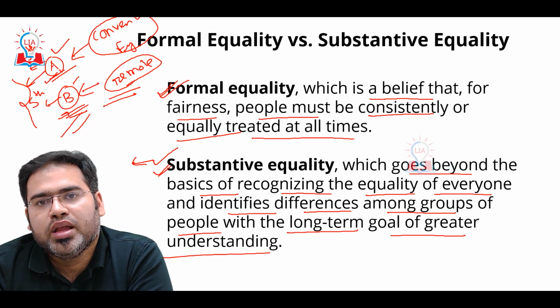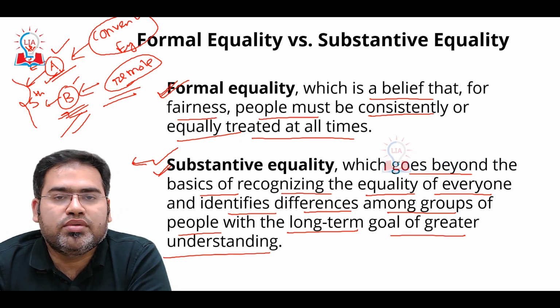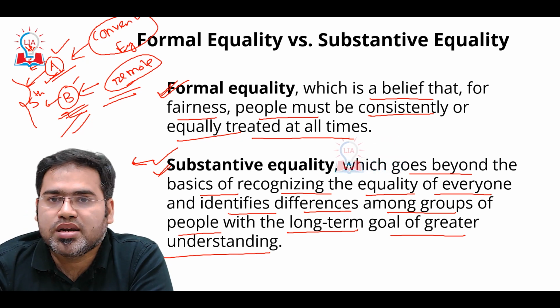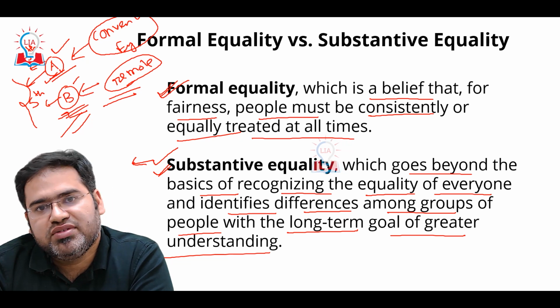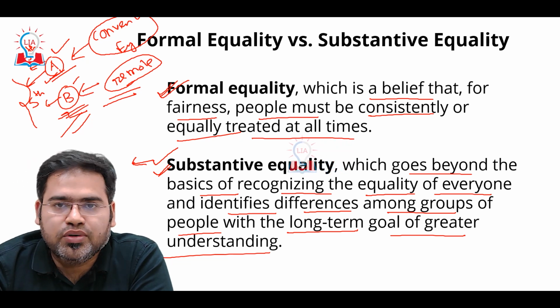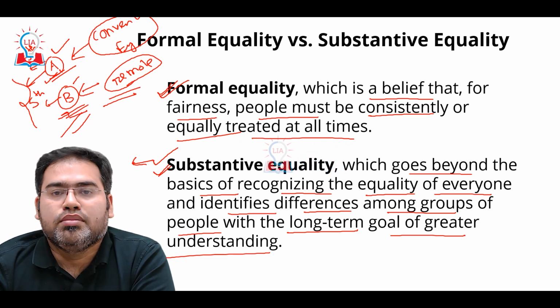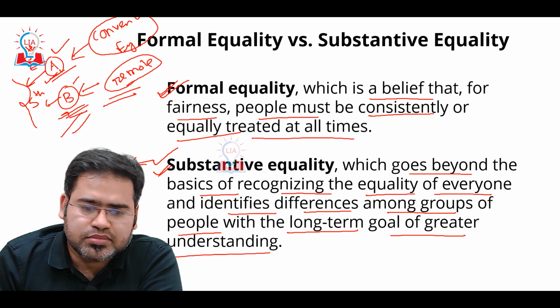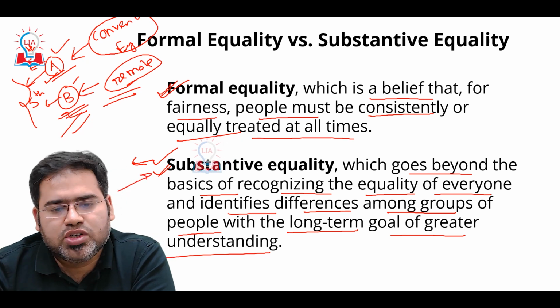We need to check what the living conditions were, what the social context was, what the economic background was, what the educational background was. All these things we need to take into account before measuring them, before testing them on the same parameters. That is known as substantive equality.